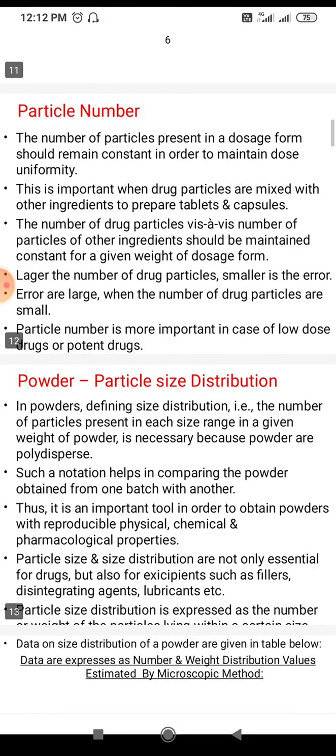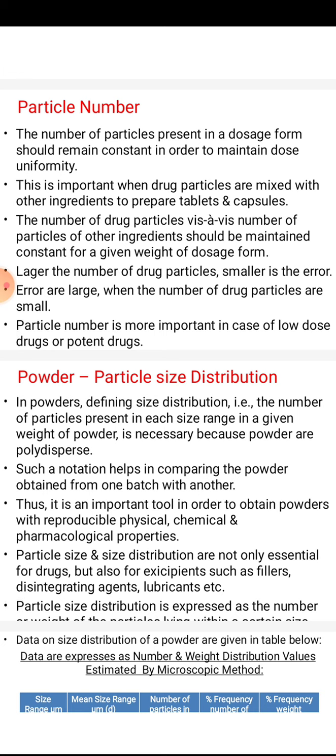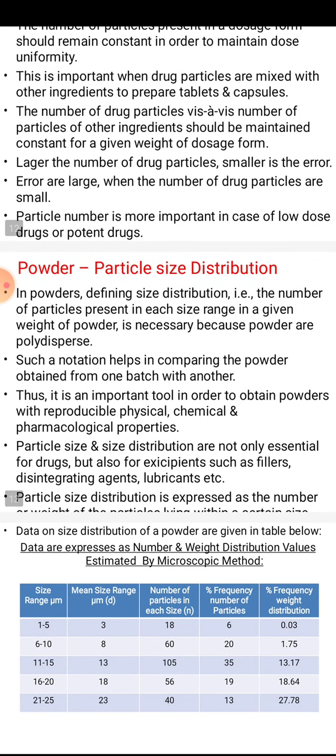Next is particle number. The number of particles present in a dosage form should remain constant in order to maintain the dose uniformity. That means in a particular dose the number of particles should remain constant so as to maintain good manufacturing of the dosage form. Powder particle size distribution.